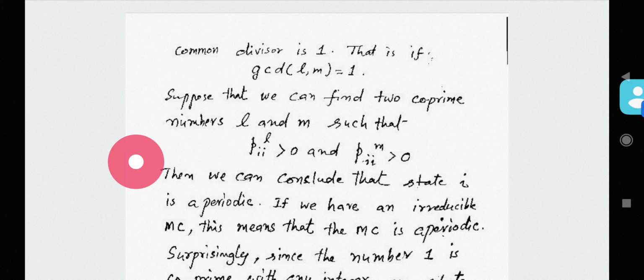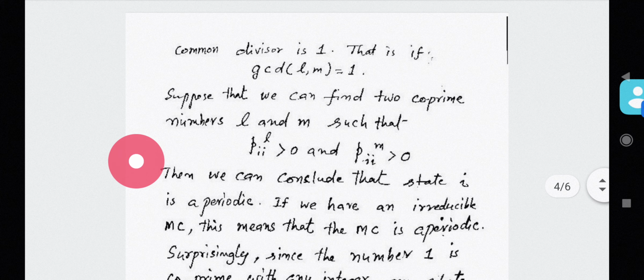If they are having greatest common divisor equal to 1, then you can conclude that the Markov chain is aperiodic.